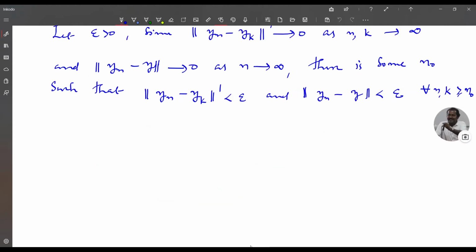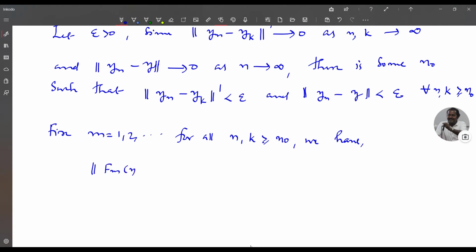Fix m equal to 1, 2, etc. For all n, k greater than or equal to n naught, we have norm of fm of yn minus fm of yk. This is equal to norm of fm of yn minus yk, and this is less than or equal to norm dash of yn minus yk.